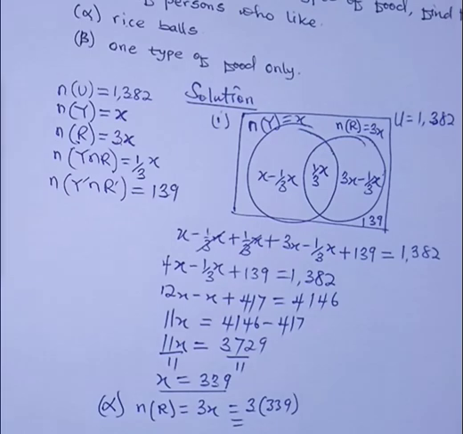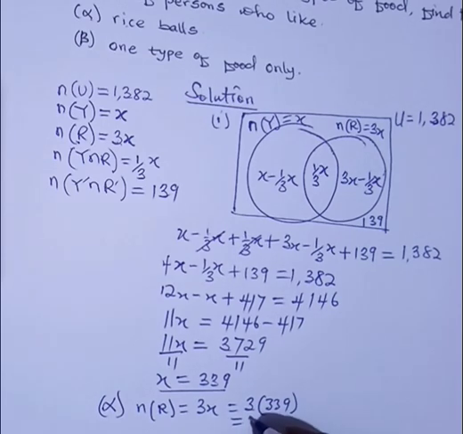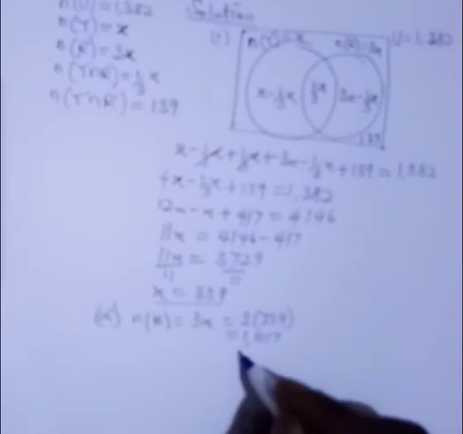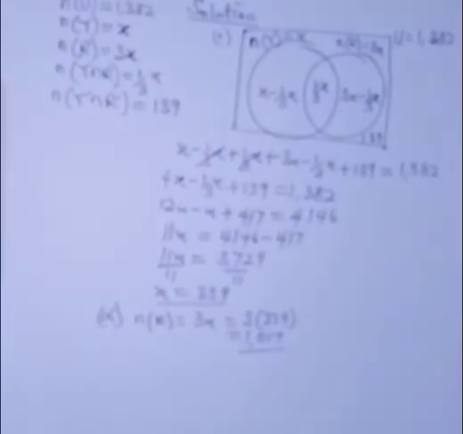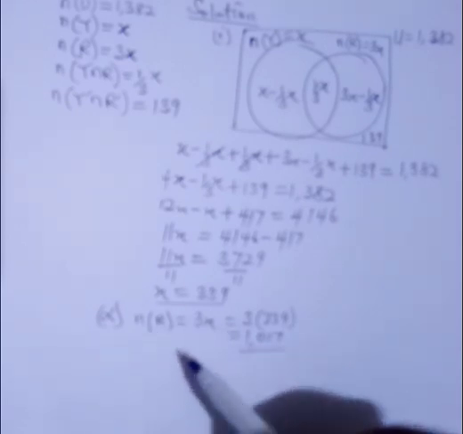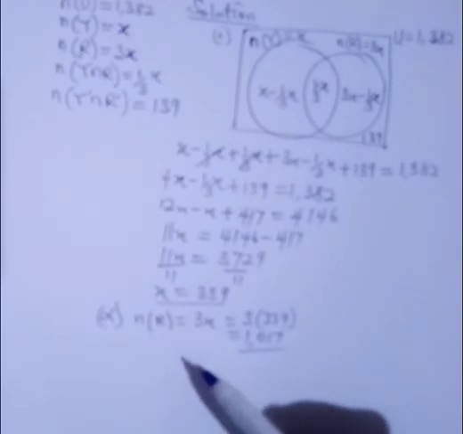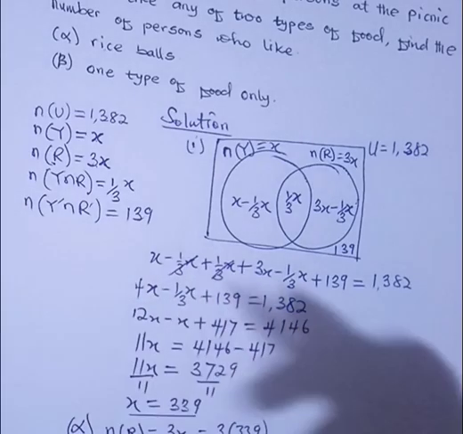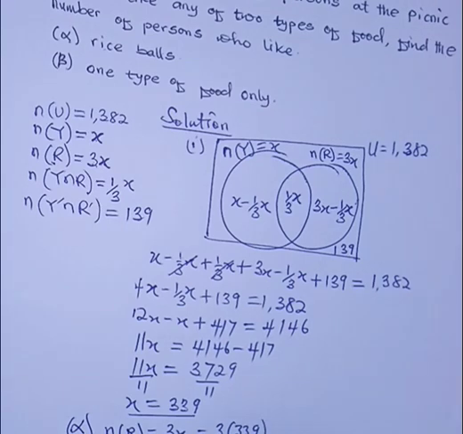Good. So 339 times 3 will give us 1017. Have you gotten that? Yes. So it means that the number of persons or individuals who like rice balls is 1017. Good.